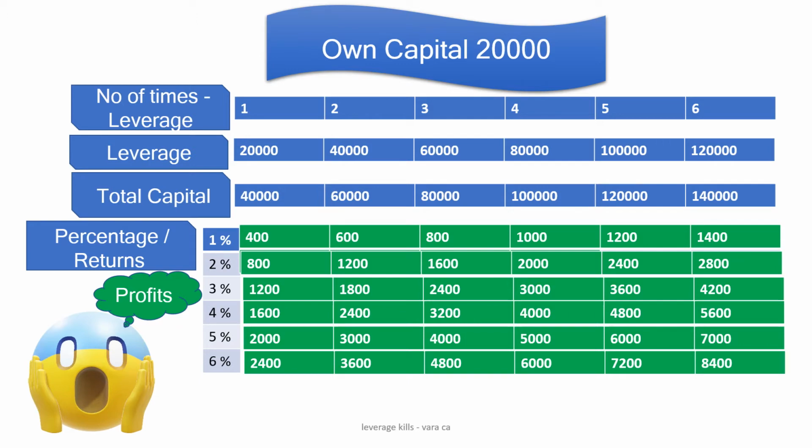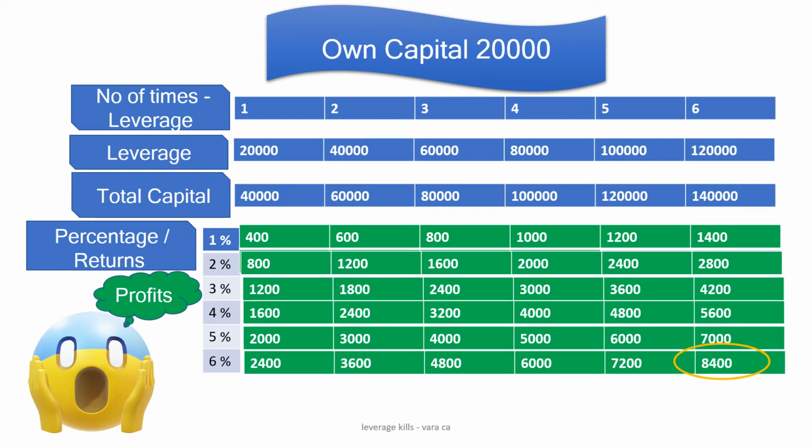You would notice that at higher leverage and with a higher rate of return, the amount of return is highest. In this table, at 6 times leverage and at 6% return, the total return is 8,400.